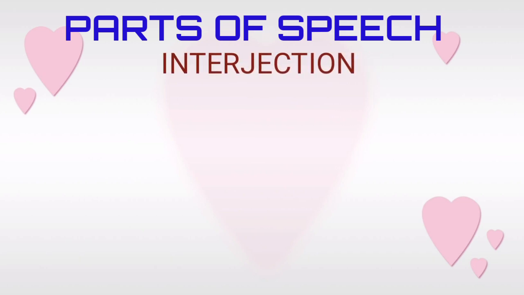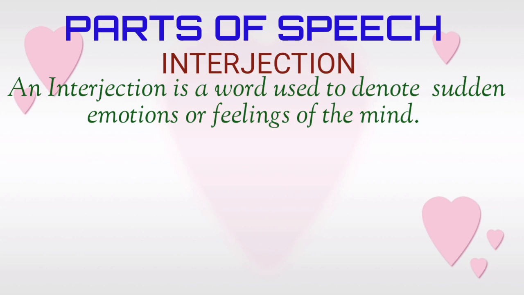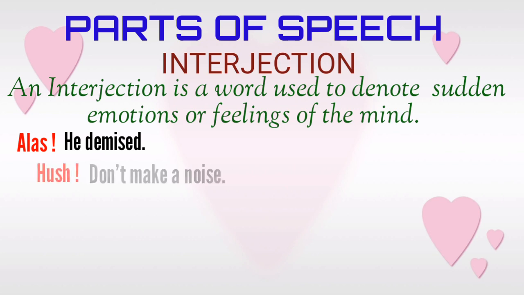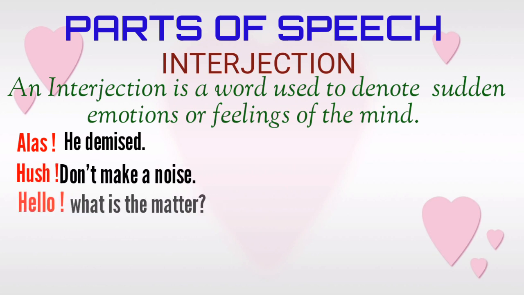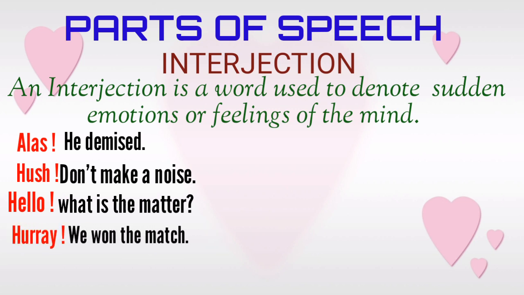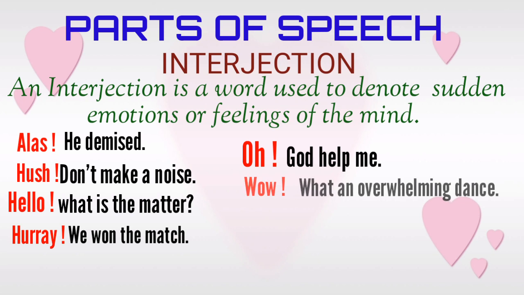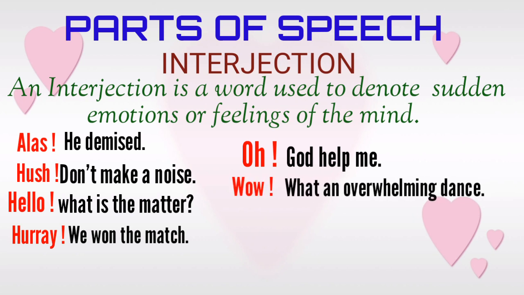Interjection. We have a simple definition to remember it. An interjection is a word used to denote sudden emotions or feelings of the mind. We will write a few examples. Alas, he demised. Hush, don't make a noise. Hello, what is the matter? Hooray, we won the match. Oh, God help me. Wow, what an overwhelming dance.